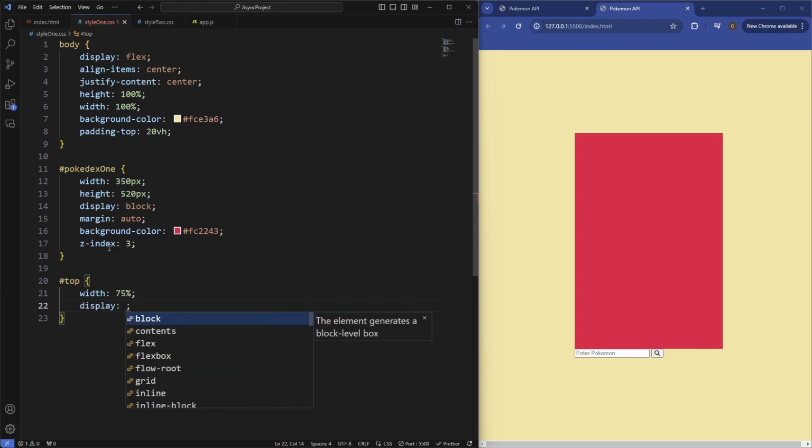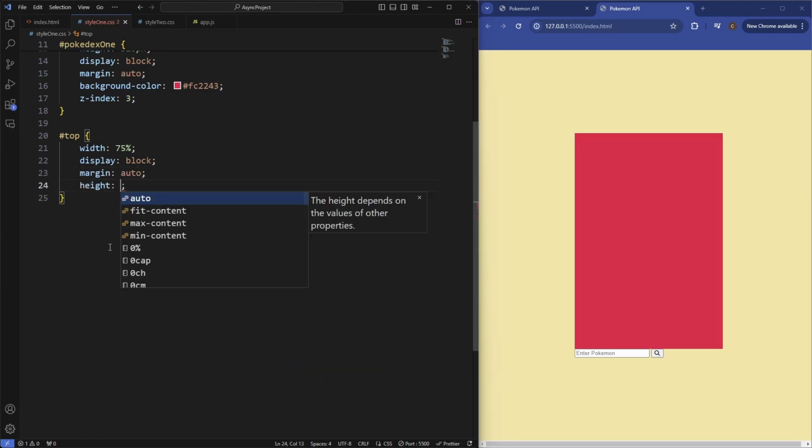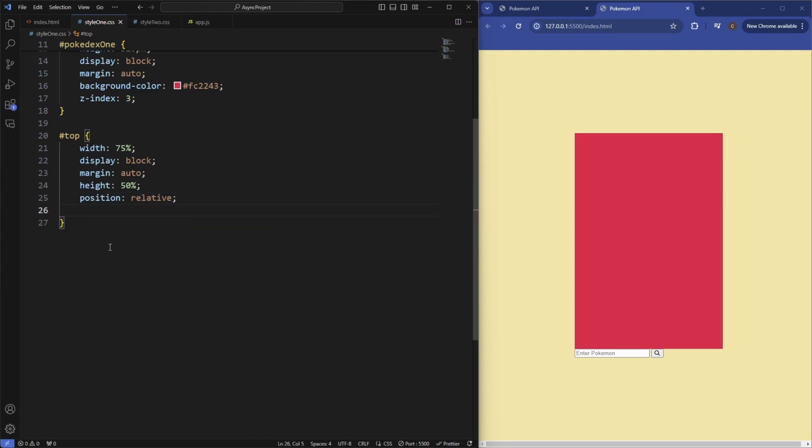We'll also set the display of this to be block, and set margin auto, height say 50%, set the position of this to be relative, background of none, border radius 0%, and then we'll set the Z index of this to be 1.